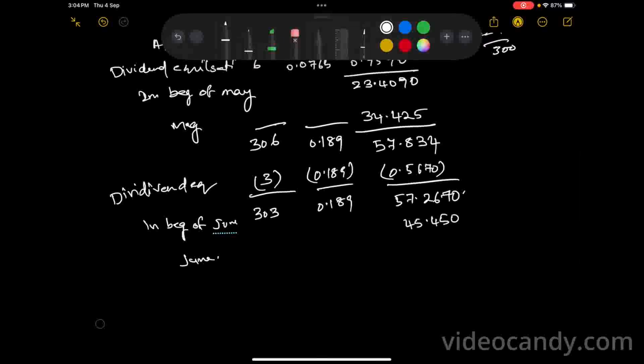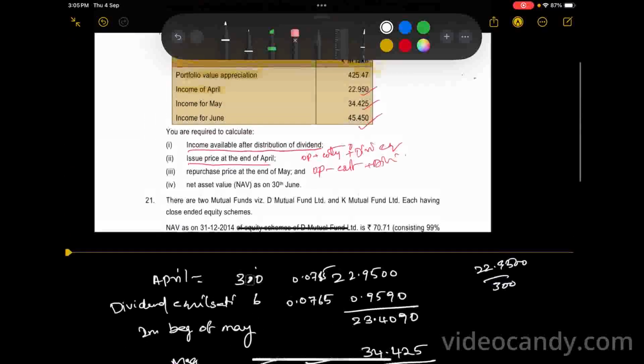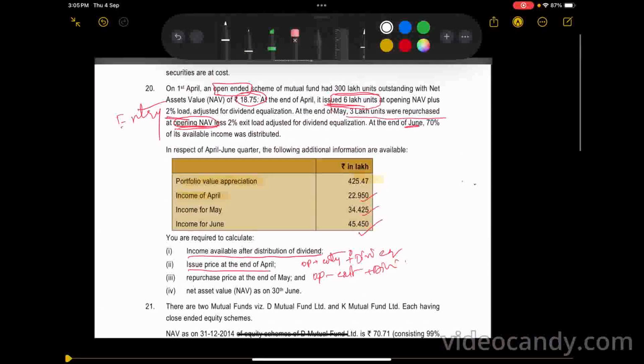45.450, right? Okay, let's add together 102.7170. By the end of June we have 10.710. Next question, what do we have? Income available after distribution. How much? 70% of income has to be distributed.